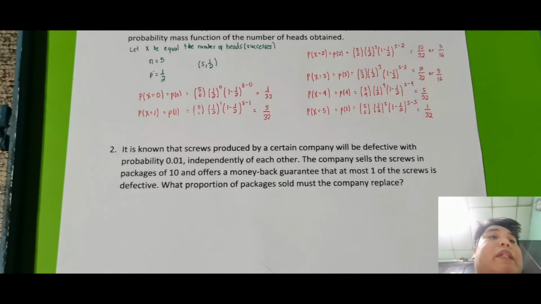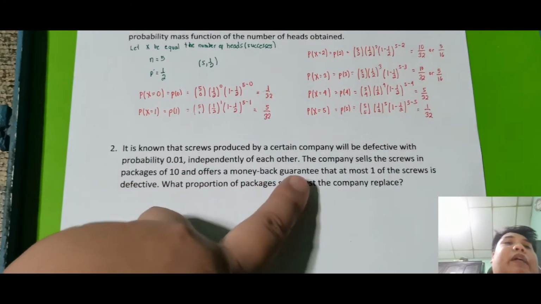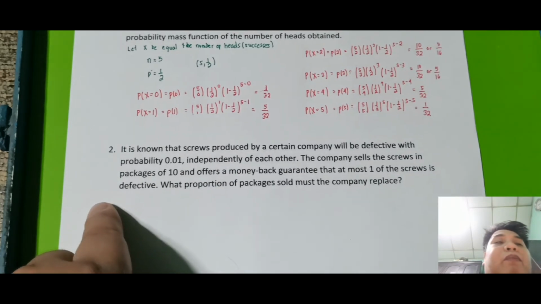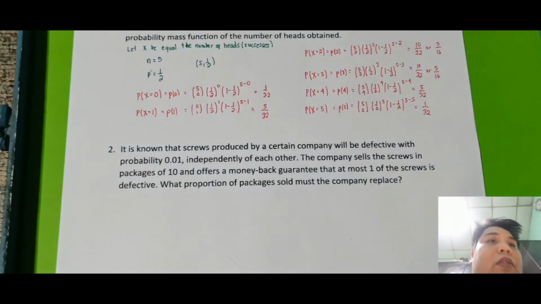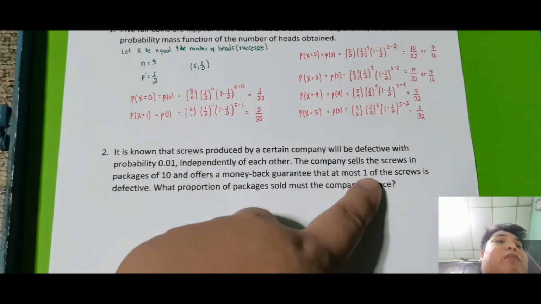Okay, the company sells the screw in packages of 10 and offers a money back guarantee that at most one of the screw is defective. Okay, so kung napansin mo, meron tayong the company sells the screw in packages of 10. So meaning, sa kada 10 na binibenta ko, guarantee, magbabalik ako ng pera sa'yo whenever merong at most one of the screw is defective.